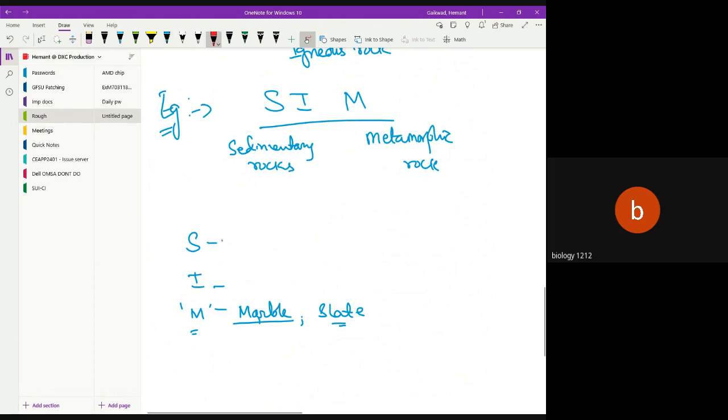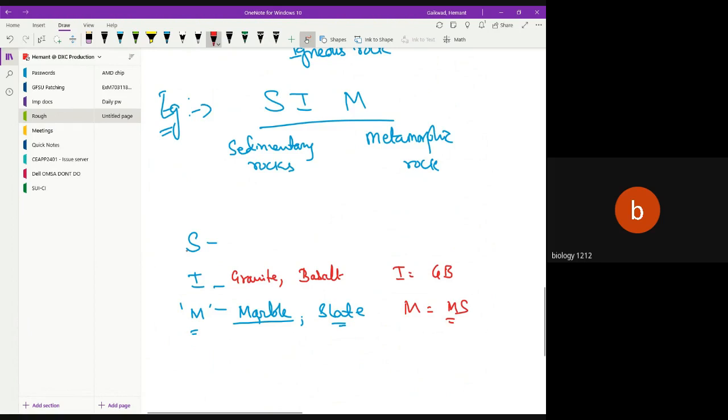Now moving to the igneous rock example. Let's see the igneous rock. Igneous stands for I, and then we have G. We have here granite and basalt. So I is nothing but GB, granite and basalt.